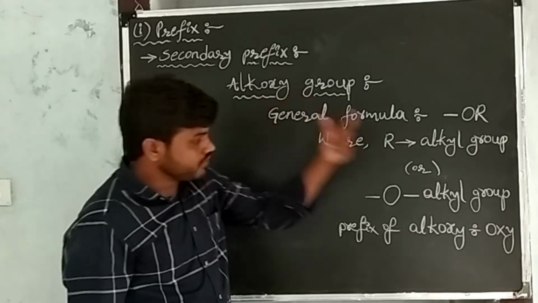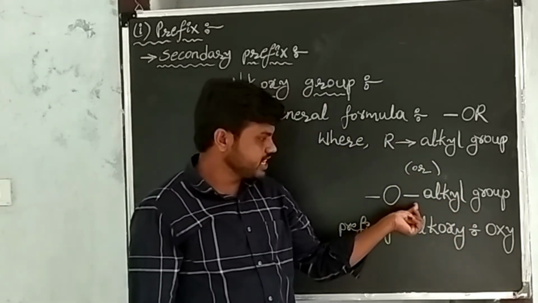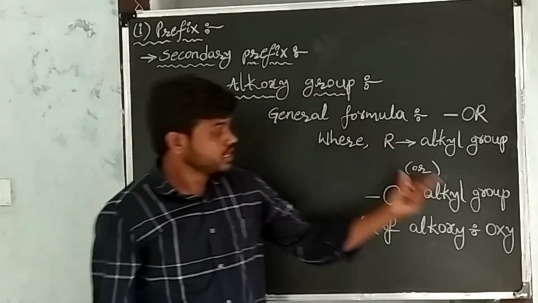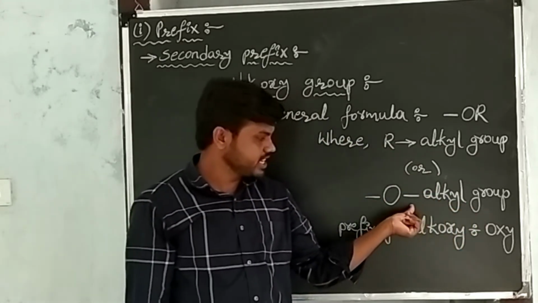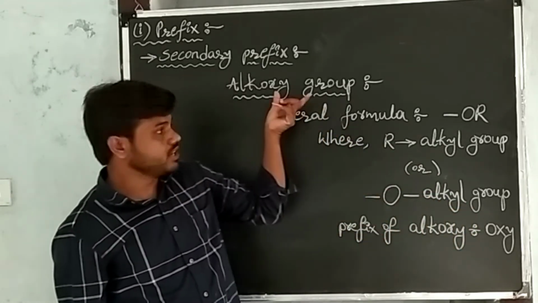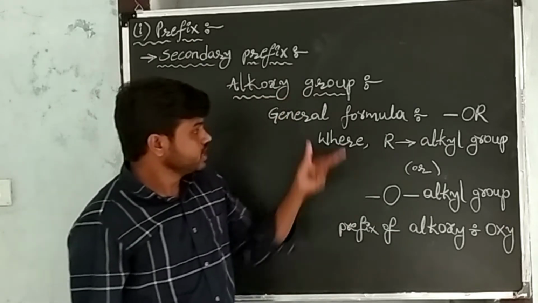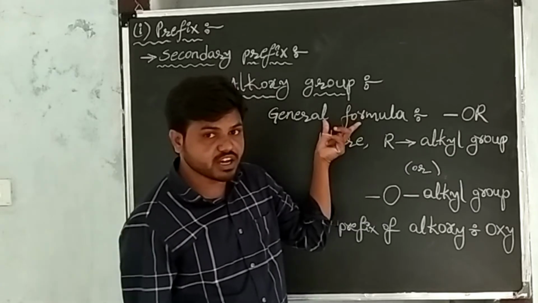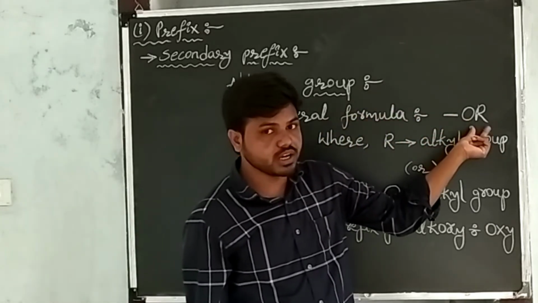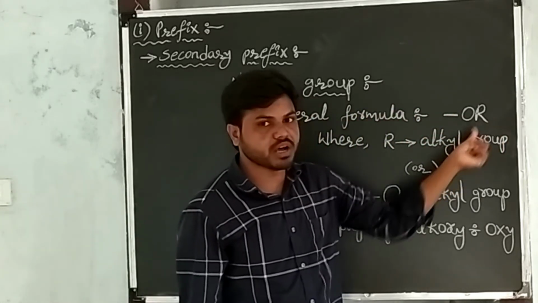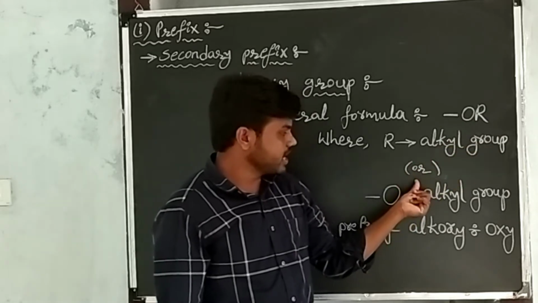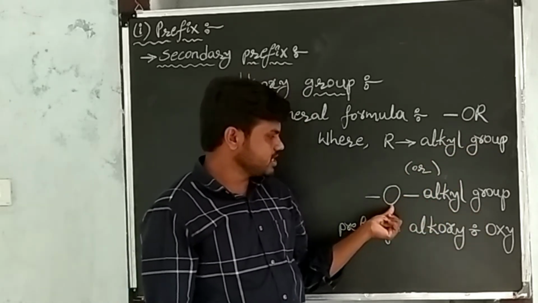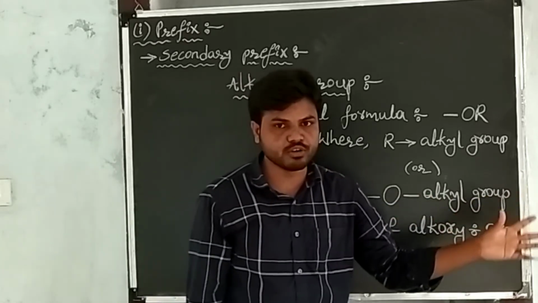Alkoxy group: when the alkyl group has a single bond with oxygen, it becomes an alkoxy group. The general formula of the alkoxy group is OR. Here R is an alkyl group. In another way, oxygen has a single bond with the alkyl group.